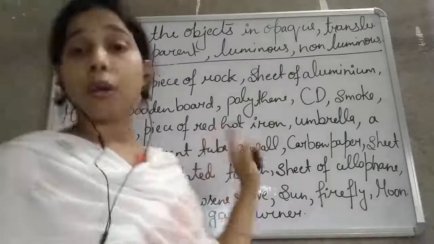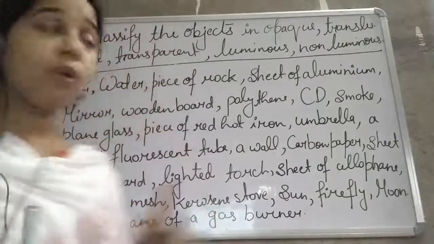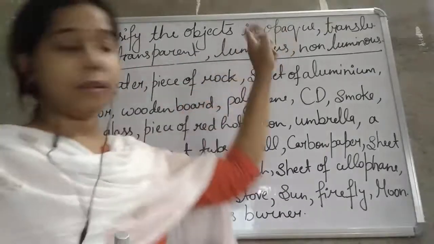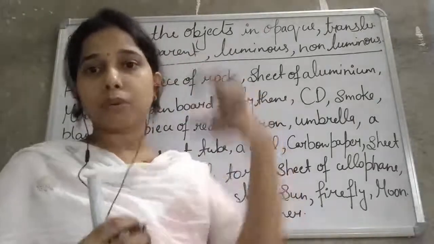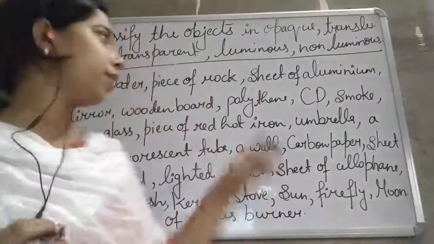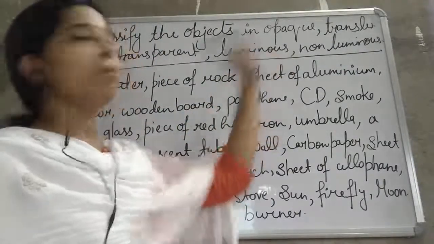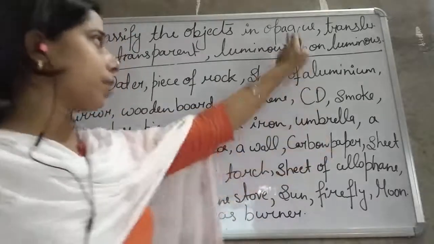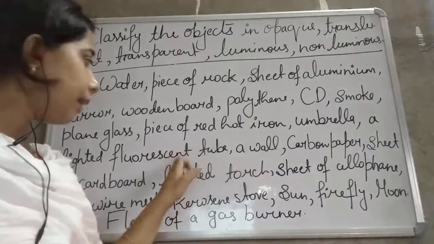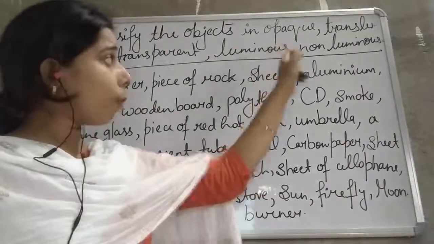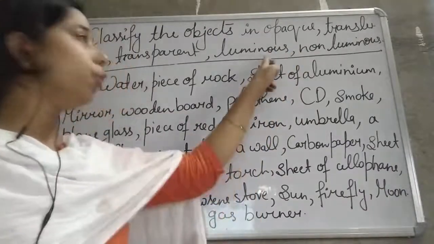Piece of a red hot iron. So it is iron. Iron does not allow light to pass through it. So it is opaque, but if you see it is a red hot iron, so we can say the fire is coming out of it. So the light is also coming out of it. So we will consider it luminous. So it is opaque but luminous. Umbrella, it is opaque and non-luminous. Lighted fluorescent tube. So lighted fluorescent tube is opaque only but luminous. Okay. So it is an opaque one but a luminous one.